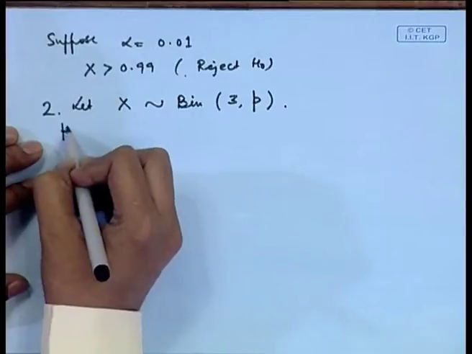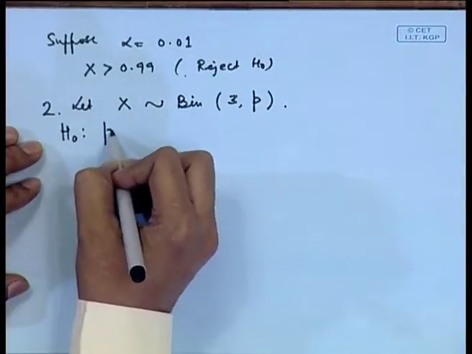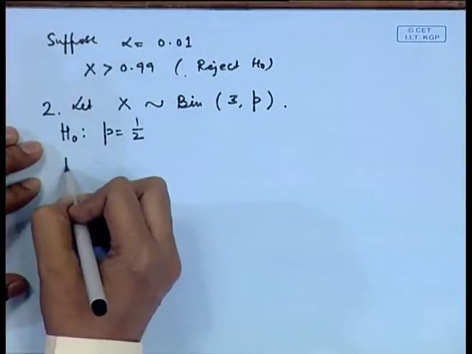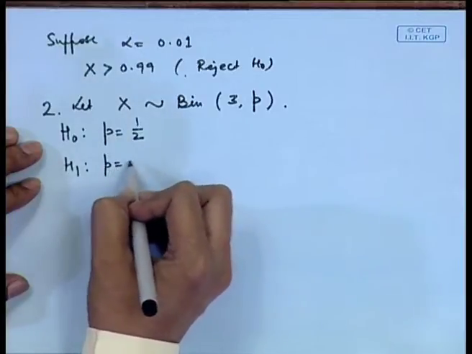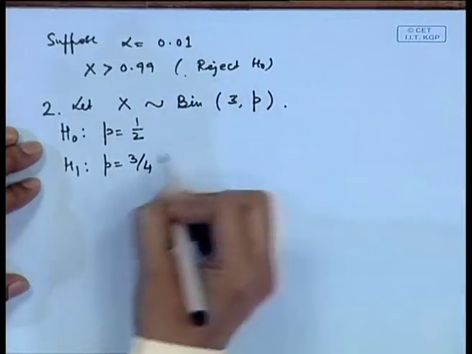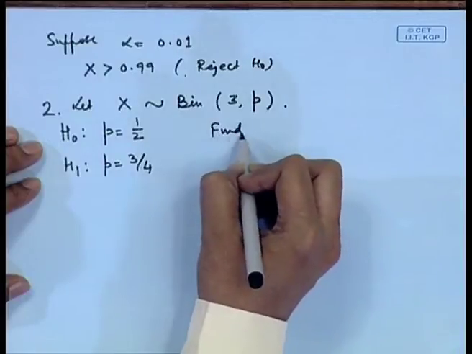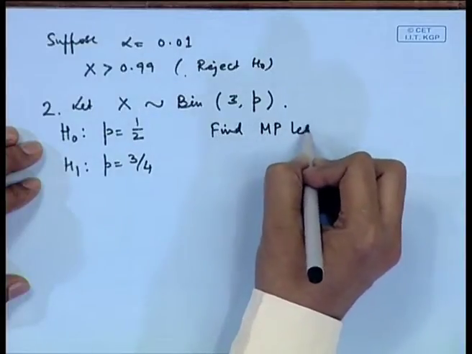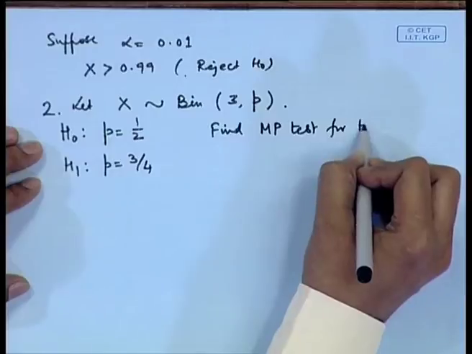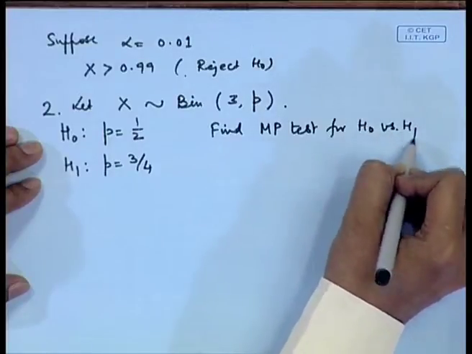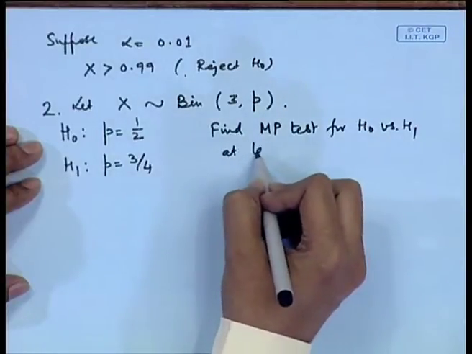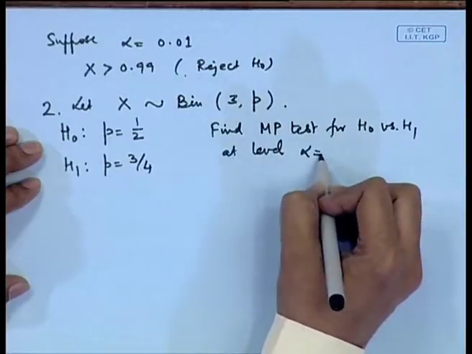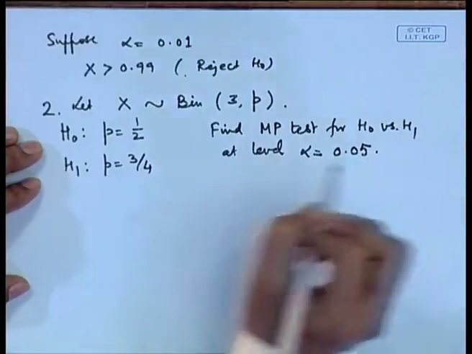We want to test H naught: p is equal to half against H 1: p is equal to 3 by 4. So, find the most powerful test for H naught against H 1 at level alpha is equal to 0.05.